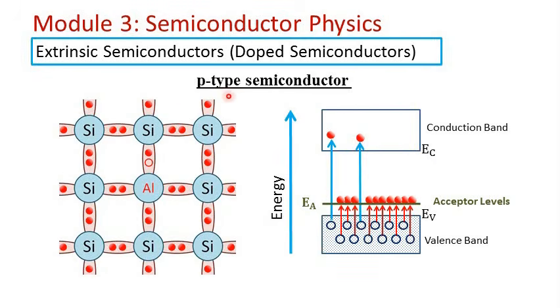In a P-type semiconductor, a trivalent impurity such as aluminium or boron is added to the pure semiconductor to get an extra vacant state. The trivalent atoms have 3 electrons in the valence orbit, and all these 3 electrons form covalent bonds with 3 neighboring semiconductor atoms, and one bond is left incomplete and gives rise to an empty state, an empty location.